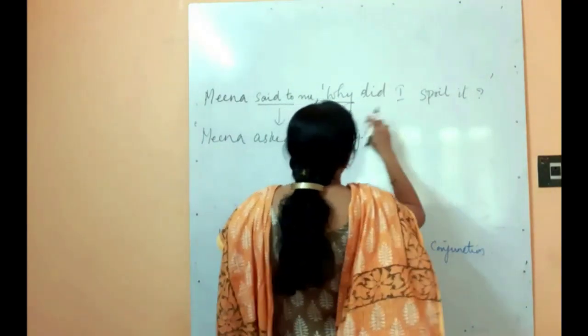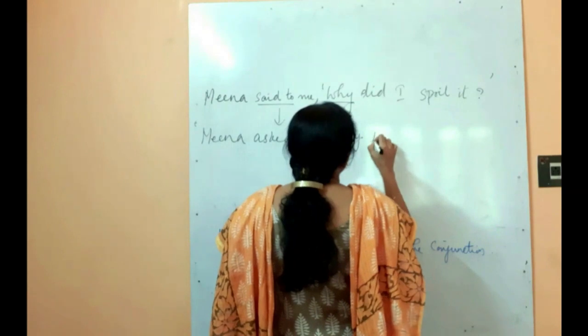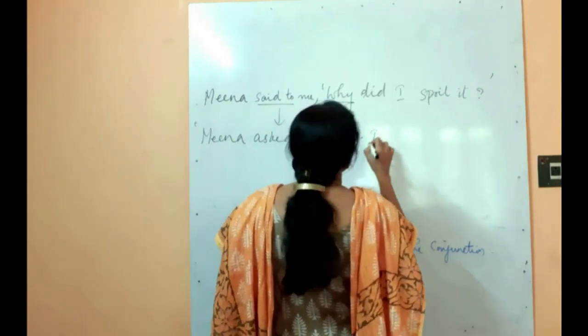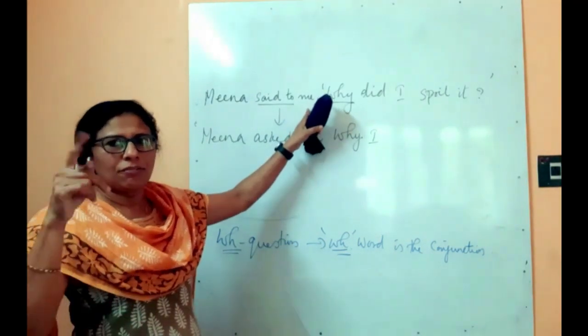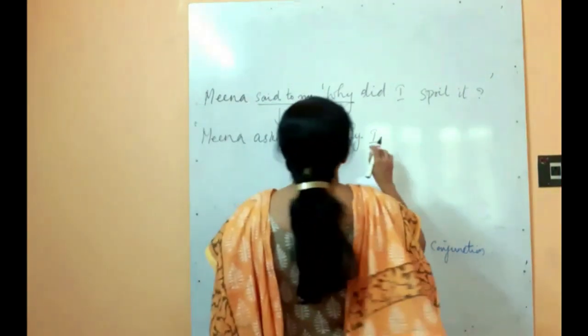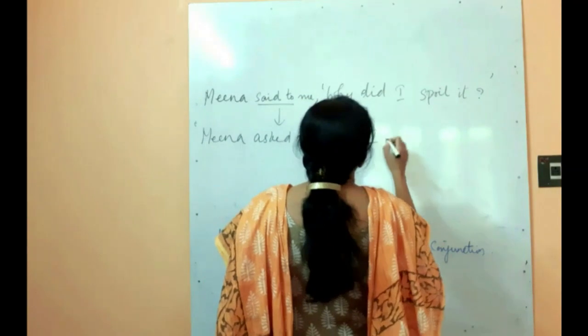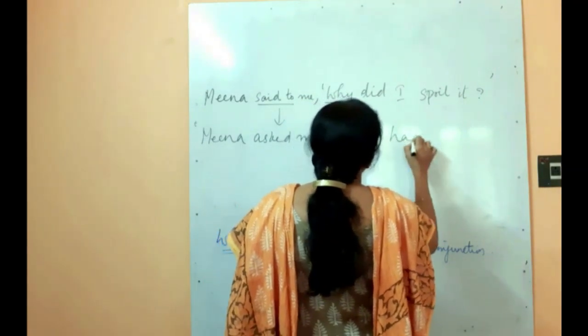Meena said to me, why? Me, the personal pronoun, means first person. Why I had spoiled it.